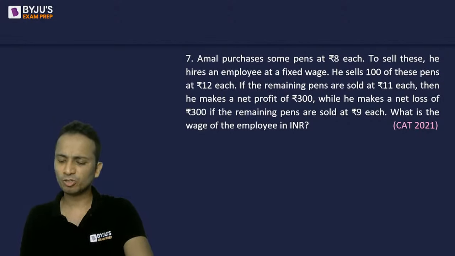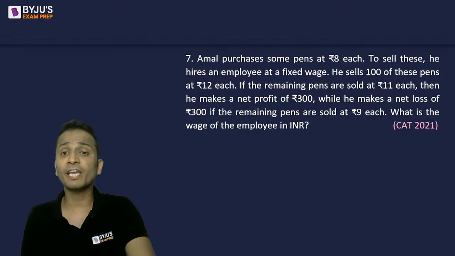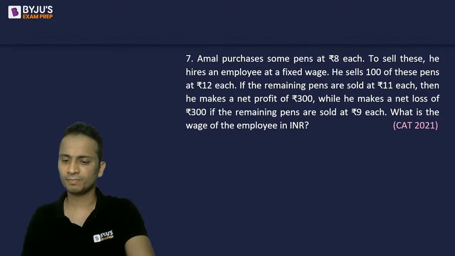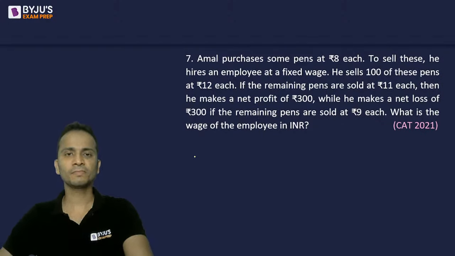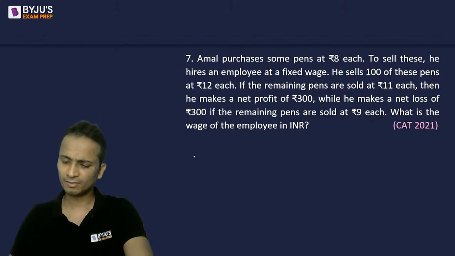What you can do is make two different relations, two different equations, solve for them, and find the wage of the employee. No answers up till now. What happened?